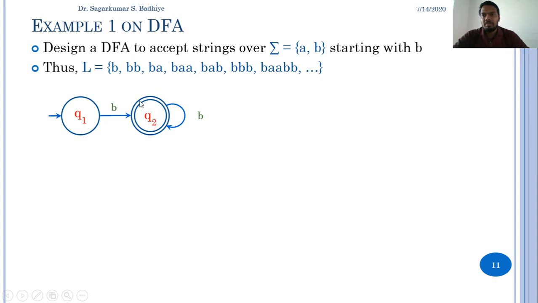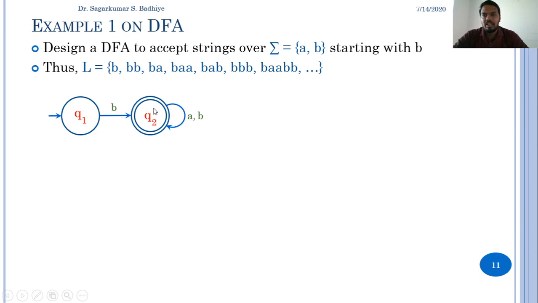If I get BA as the input, again we'll start from the initial state. As this is a DFA, on getting B, we'll always make a transition to Q2, and in Q2, if the next input is A, it must go to a final state. So considering Q2 as a final state, I'll again make a self transition on Q2 by getting A as the input. So this will accept the string BA. It will also accept BAA. Now this DFA is ready to accept BAB also. It will accept B to Q2, A to Q2, B to Q2. So all these strings will be accepted by the DFA.